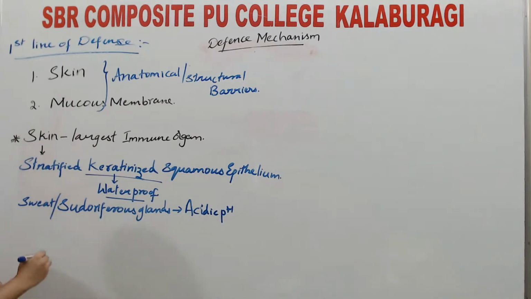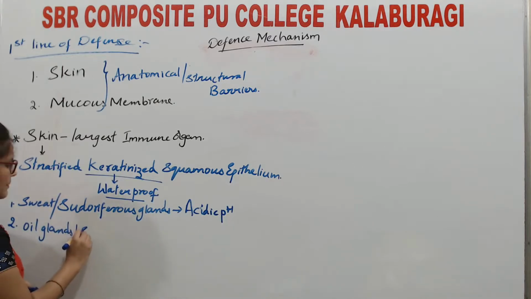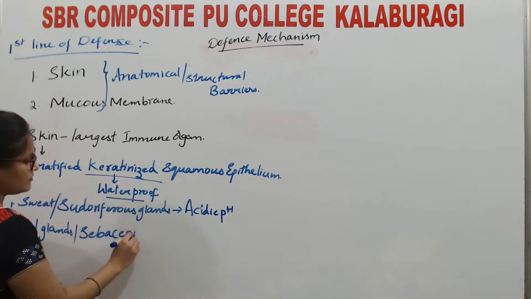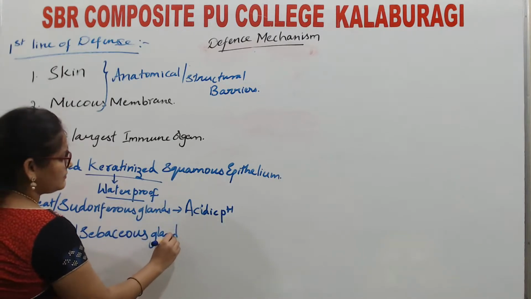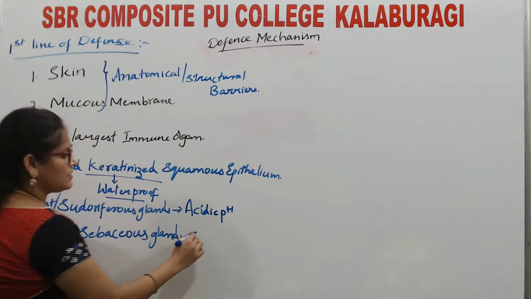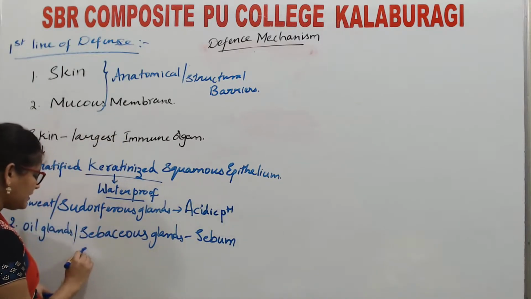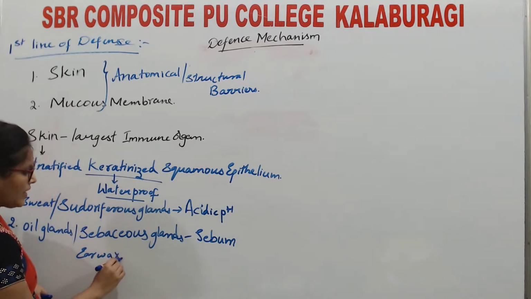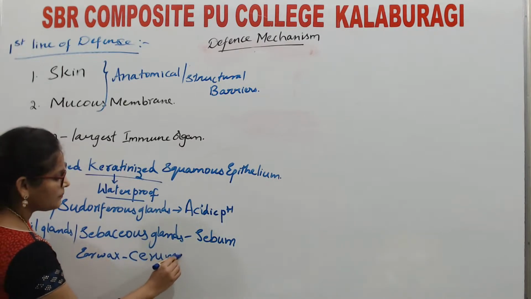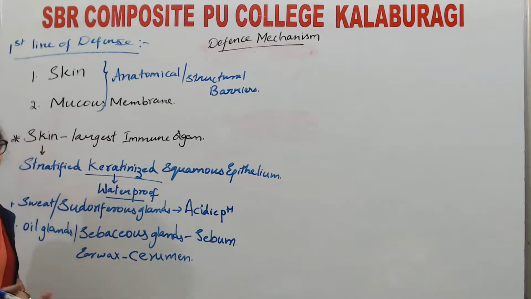Apart from this, skin also consists of oil glands or sebaceous glands, which secrete sebum. In the ear, the sebum is known as earwax or cerumen, which will retard or prevent the entry of any pathogens into the ear. All these secretions will not allow the pathogen to come into the body.